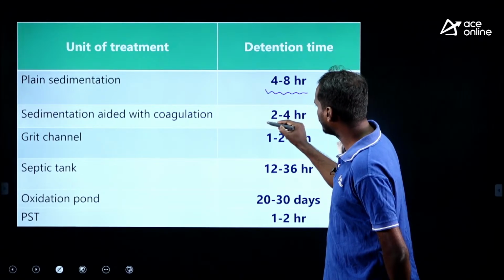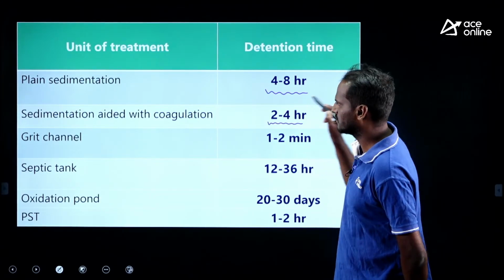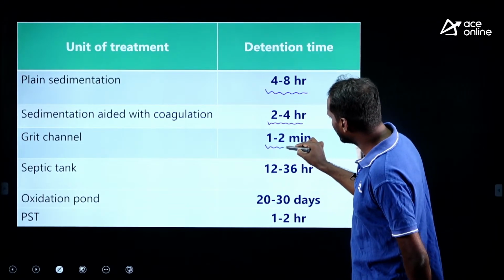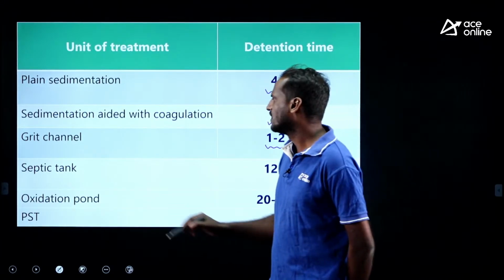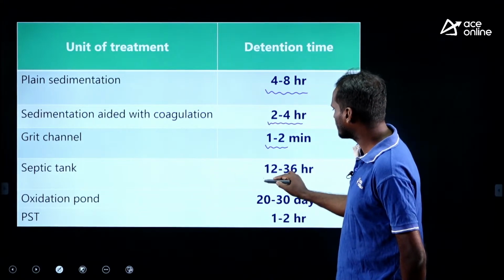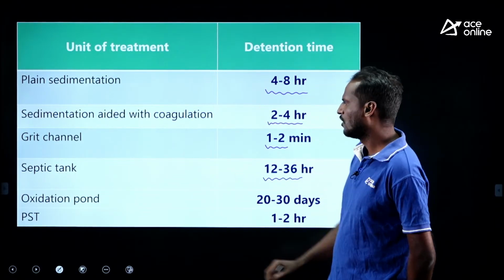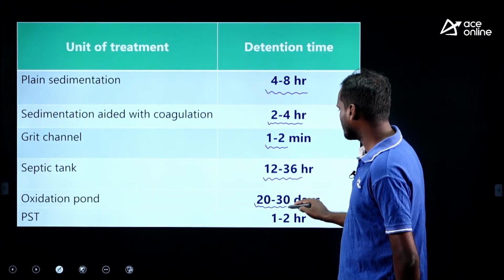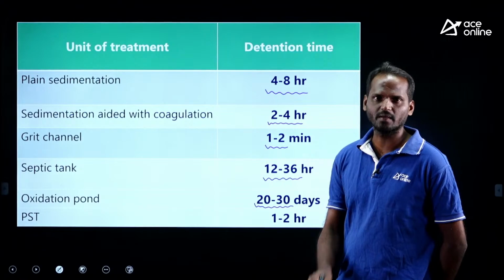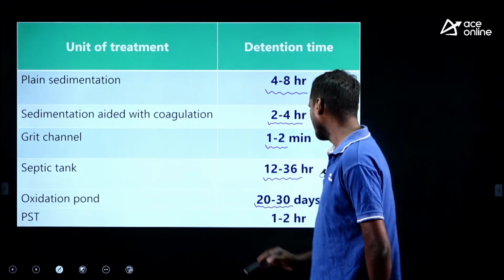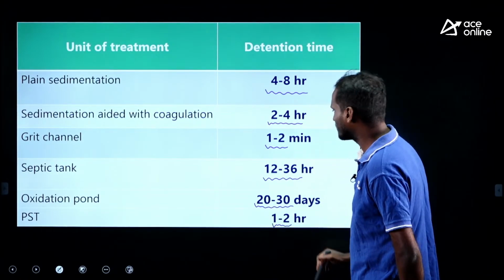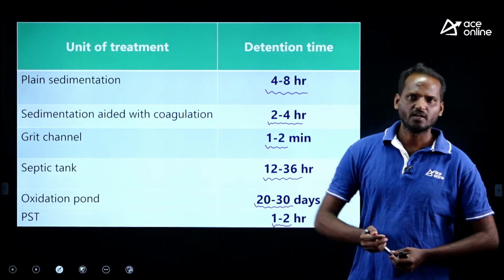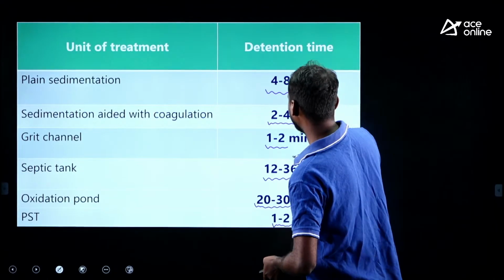Grit chamber, just now, 1 to 2 minutes is a good detention time. Septic tank, 12 to 36 hours. Oxidation pond takes almost 1 month, 20 to 30 days. PST, the primary settling tank in sewage treatment, has 1 to 2 hours of detention time. These are a few treatment units and their corresponding detention times.